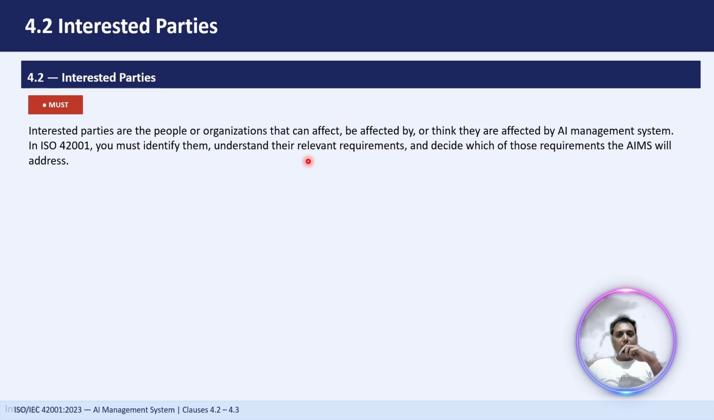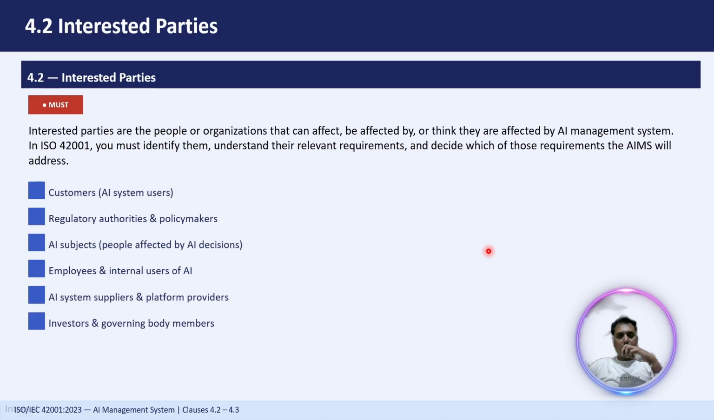We have to identify each and every interested party for your AI systems, those who are going to get affected or going to use it. We have to consider their needs and expectations. A simple example I wanted to share: if your company uses AI for recruitment, right? The interested parties can be job applicants, the HR team, hiring managers, company management, the AI vendor, and regulators.